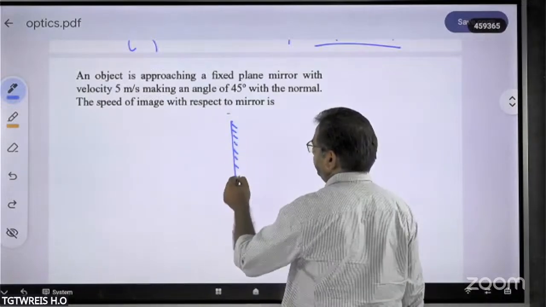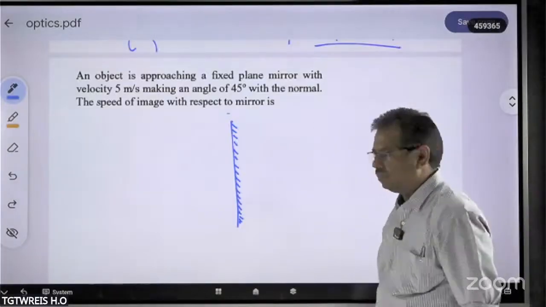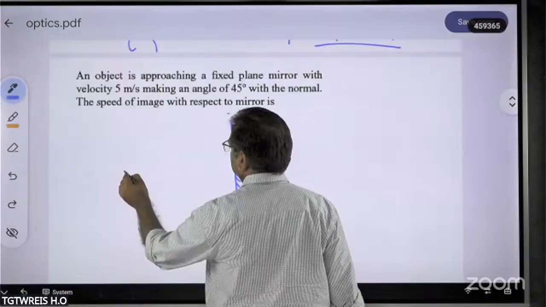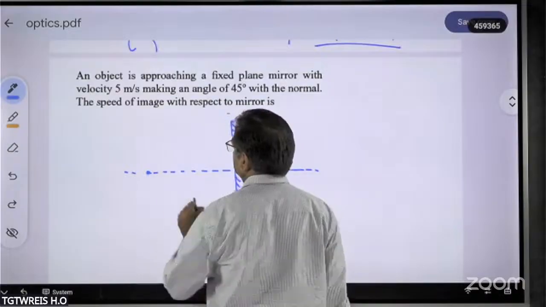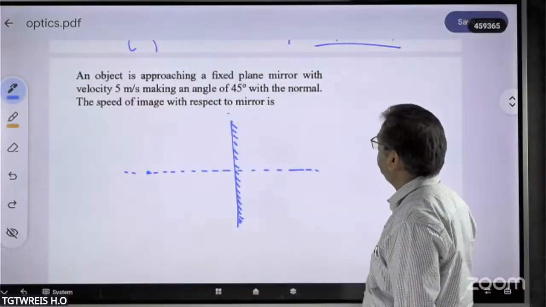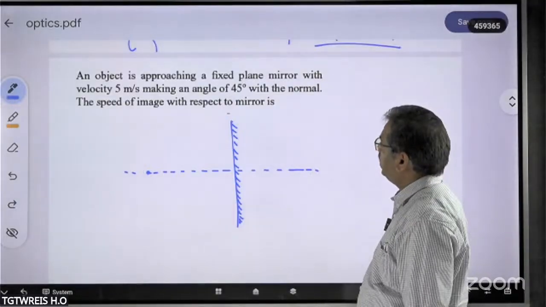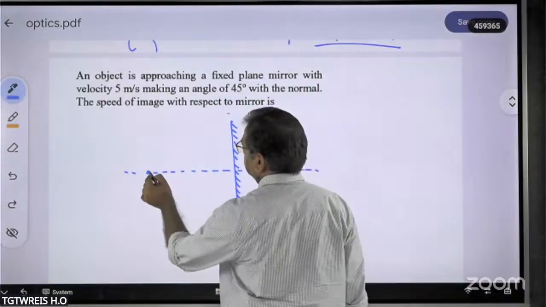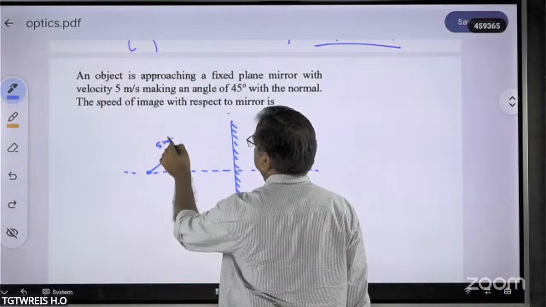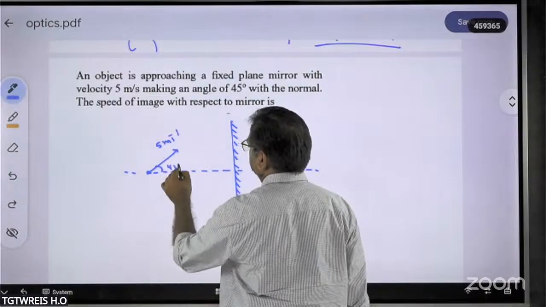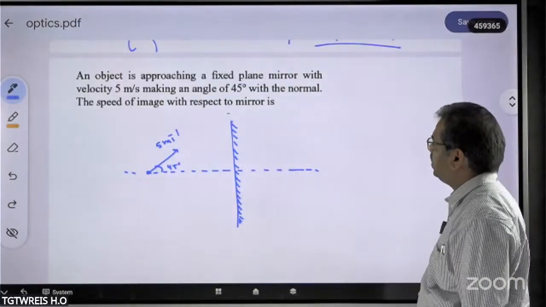So this is the plane mirror you have. Say this is a normal. Say here the object is there. Now the object is moving toward the fixed plane mirror with a velocity of 5 meters per second, but making an angle of 45 degrees. That is, this is the 5 meters per second, and this is the angle 45 degrees. Then what is being asked? What is the speed of the image with respect to the mirror?